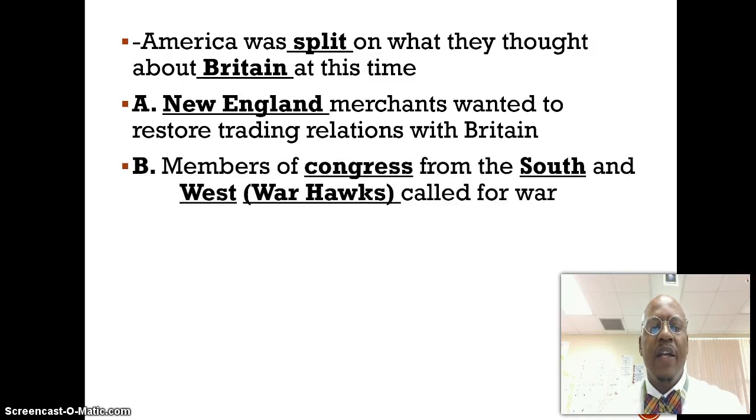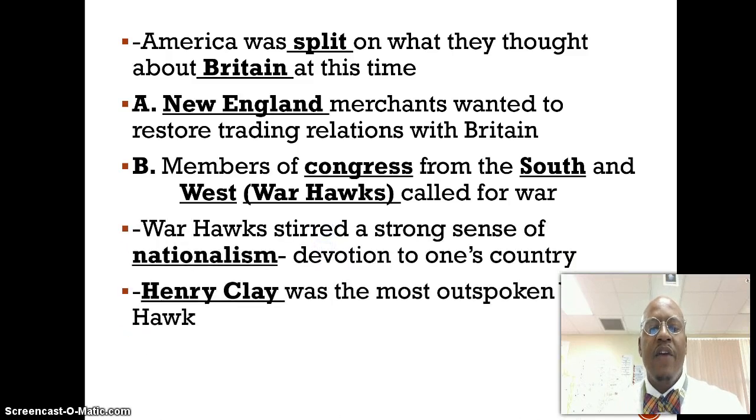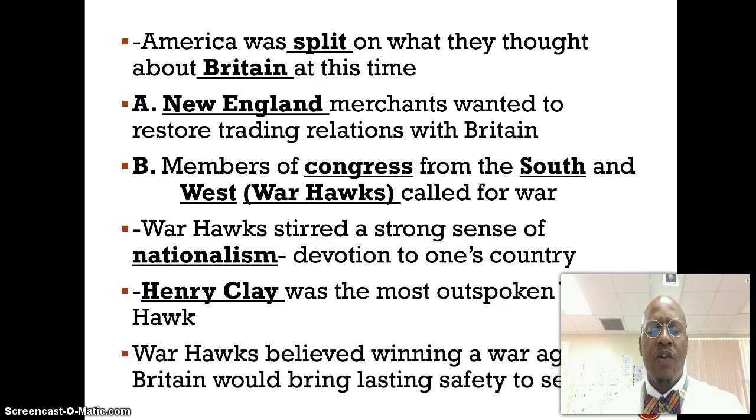However, those in the South and in the West, known as the War Hawks, led by Henry Clay, forged a sense of nationalism, a deep devotion to one's country. They believed that if we won a war against Great Britain as an independent nation, it would make safety not only for those in the eastern and southern United States, but for settlement as we move west.